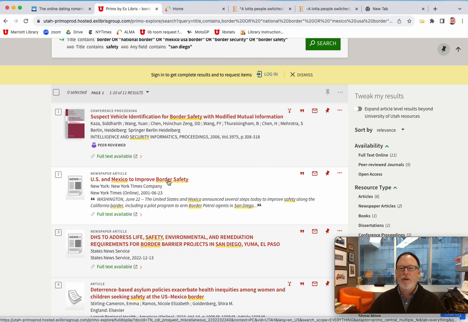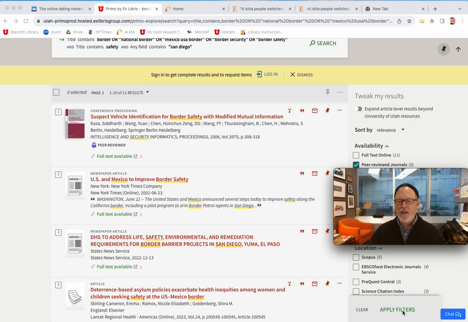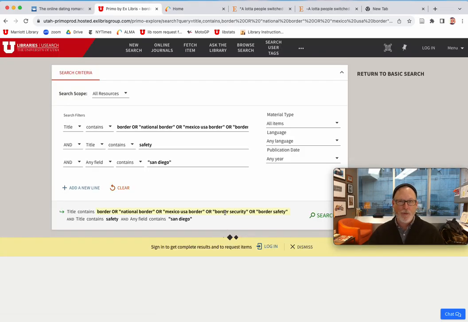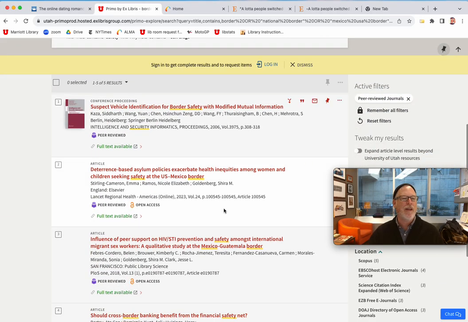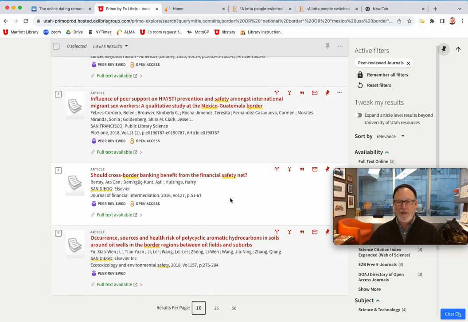That's a newspaper article. So safety is kind of a loaded term, because, well, what is safety? So they would have to define that. Cool. Children seeking safety. Is it border safety, or is it a place where you can seek safety? There's a lot of different angles and paradigms that you can look at this from.